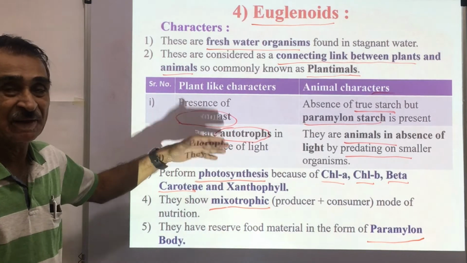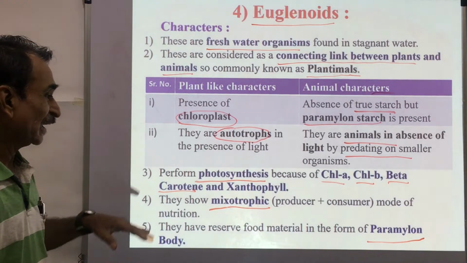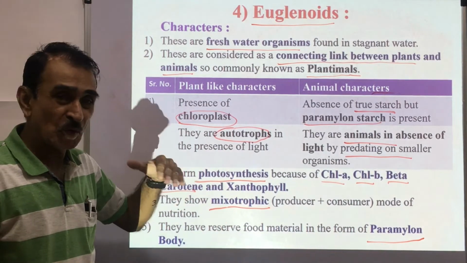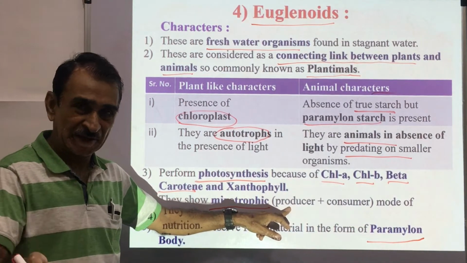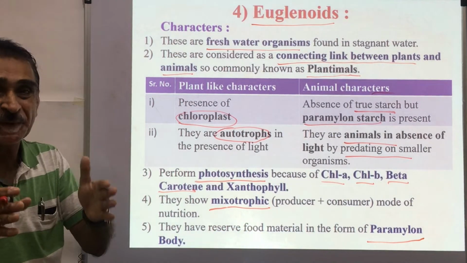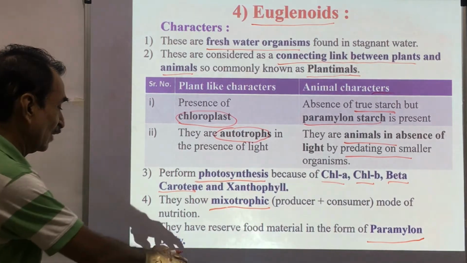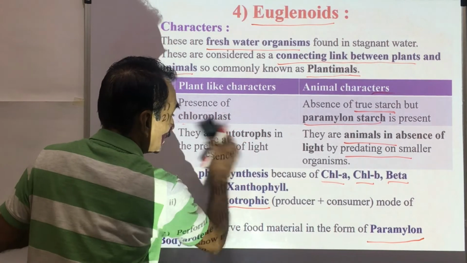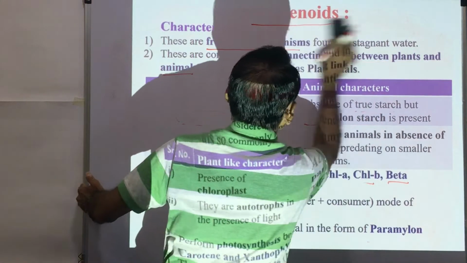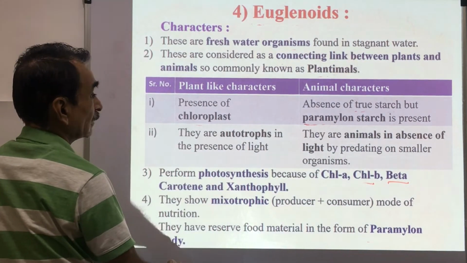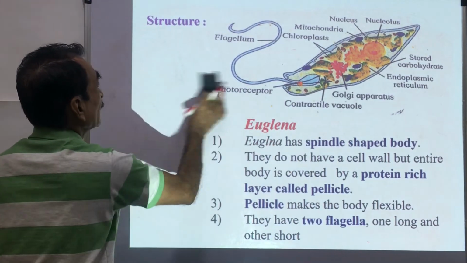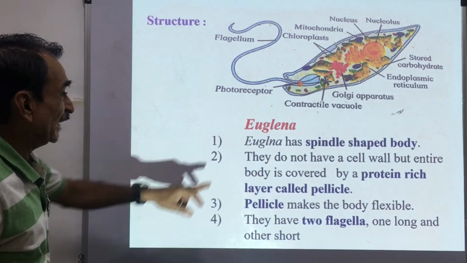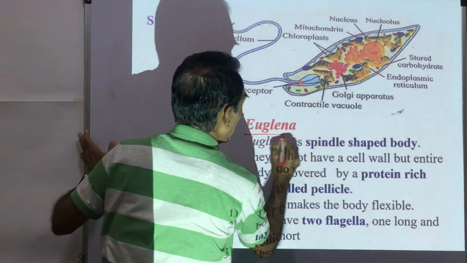They are photosynthetic, having photosynthetic pigments. They show a mixotrophic mode of nutrition. It means they act as producers and as consumers. The food material is stored in the form of paramylon body or paramylon starch. Here you can see an example of these euglenoids, Euglena.